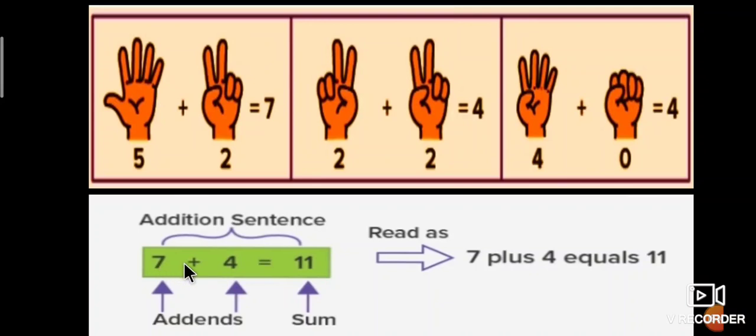In this one, 7 and 4 are called addends. 11 is called the sum. It is read as 7 plus 4 equals 11.